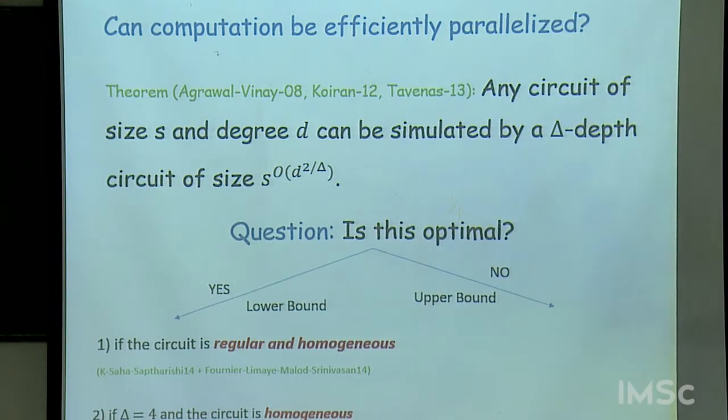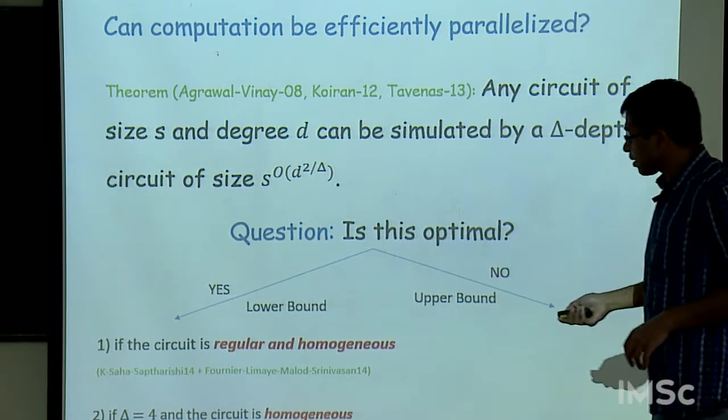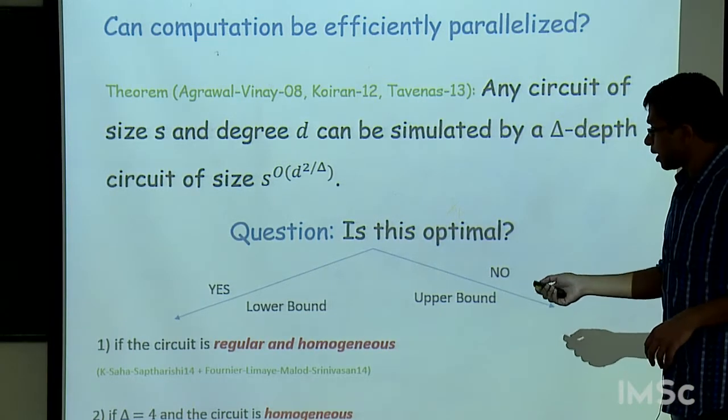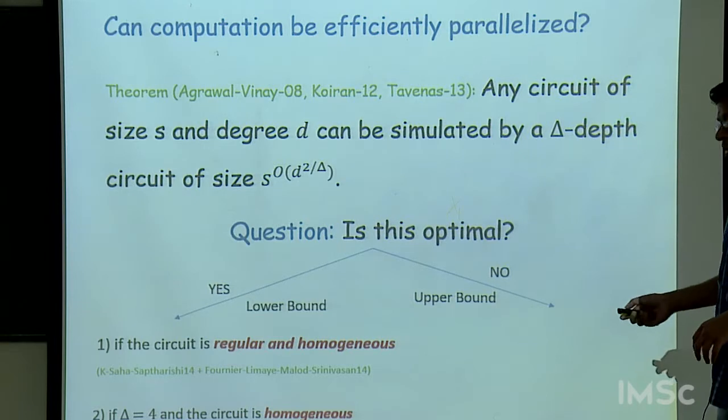And in the specific case of delta being 4, some more recent results show that you can remove the regularity condition. Just with homogeneity, you can prove that this bound is optimal. This is optimal for any delta. So my feeling is that this is probably optimal. It's regular homogeneous. I mean, it's just that there exists a delta for which it's optimal. For all delta, where it's regular and homogeneous, it's optimal.